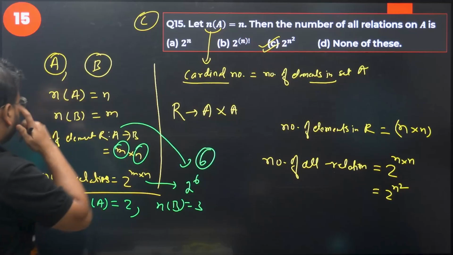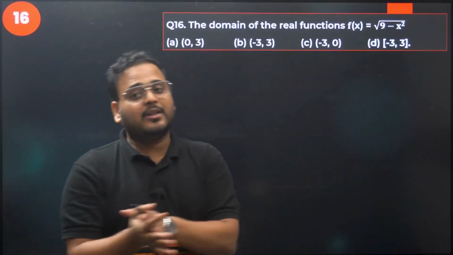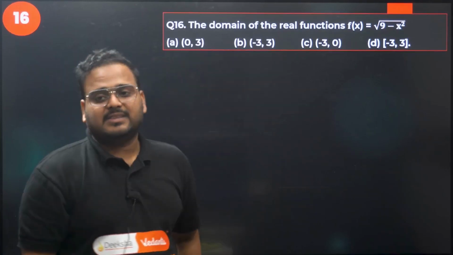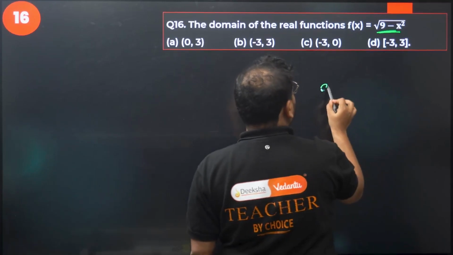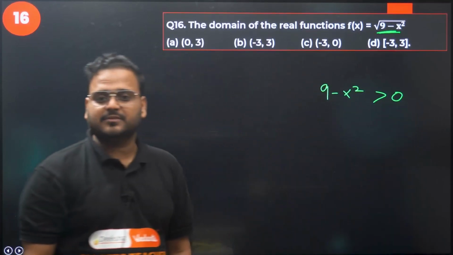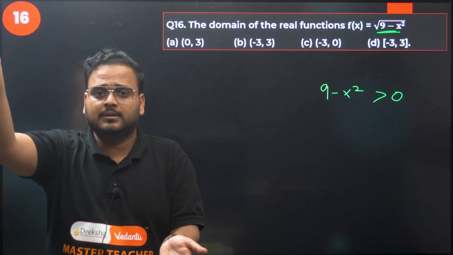Question number 15 is done. Question number 16 now. Domain of the real function given as f(x) equals root of 9 minus x square. How do you find it, sir? Of course, we know only one thing, sir. This is given, means this has to be positive, sir. Why positive? Inside the root you cannot put a negative, otherwise it will become a complex number, right?